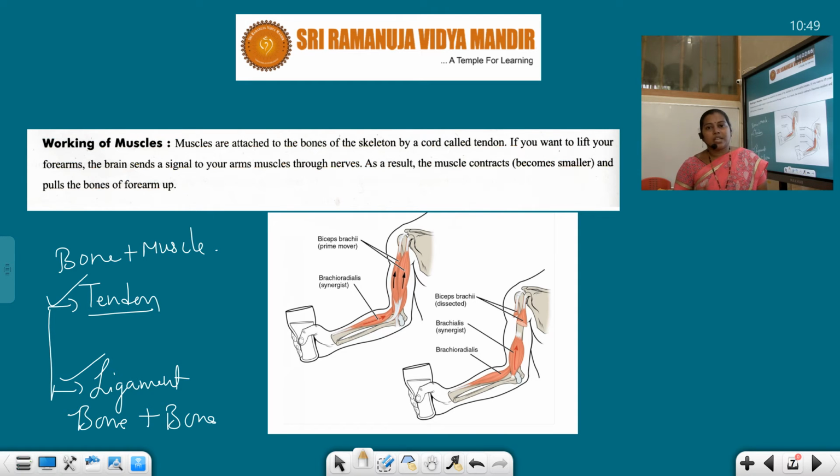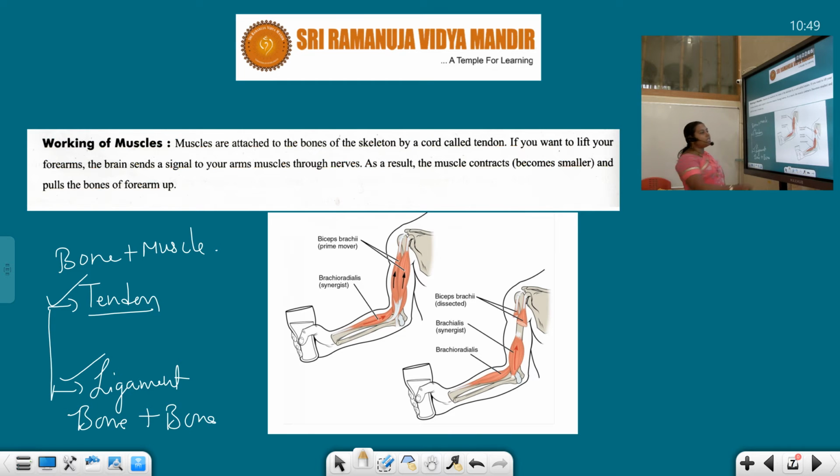So what I mean to say is that for each and every action performed by an animal or an individual, whatever the organism, it should get the signals from the brain. And as a result the muscle contracts and pulls the bone of the forearm.